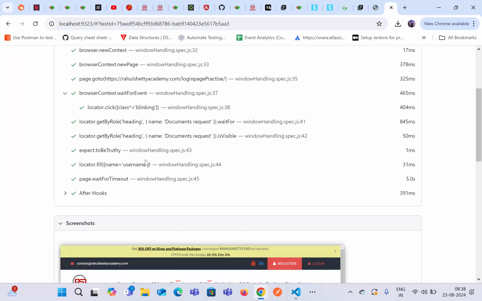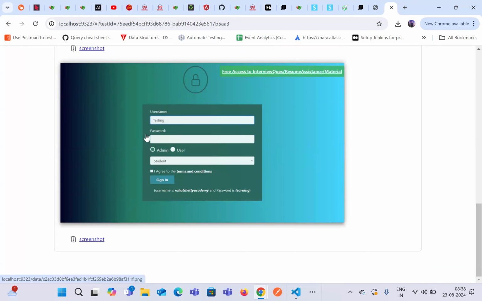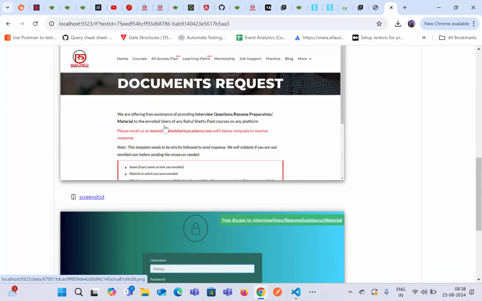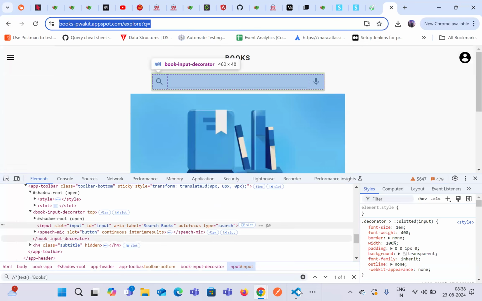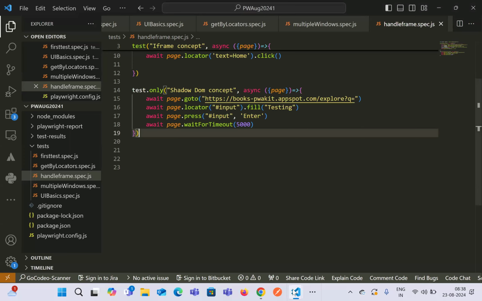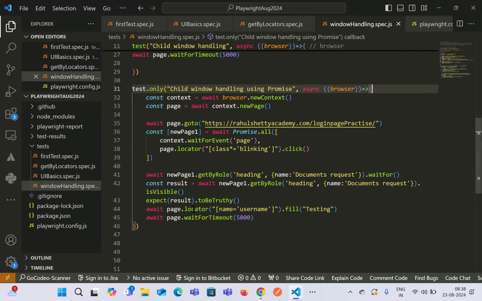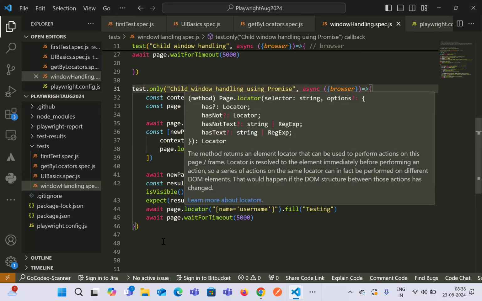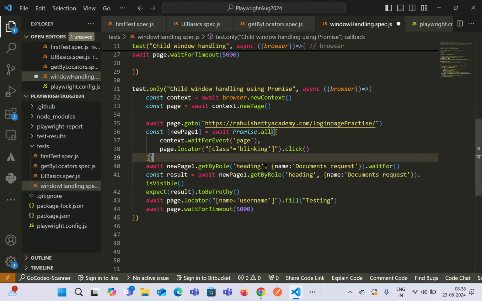Okay, and then using the original one, we are also trying to fill on the element. So you can see that it has also taken the screenshot of the original page and for the new page as well. Okay, so any confusion in this part? No, bro. Okay, great. So now we have completed the child window handling or multiple window handling.